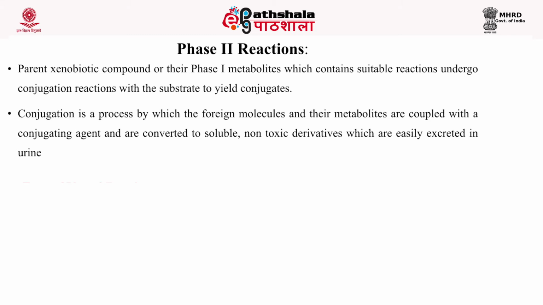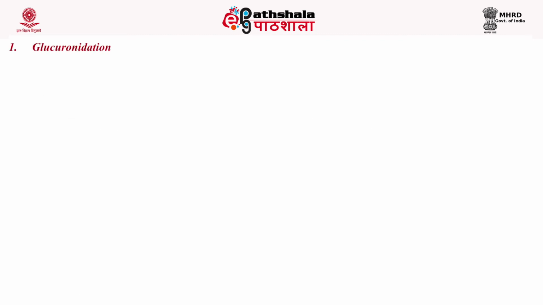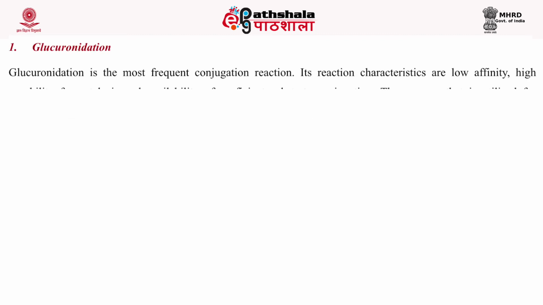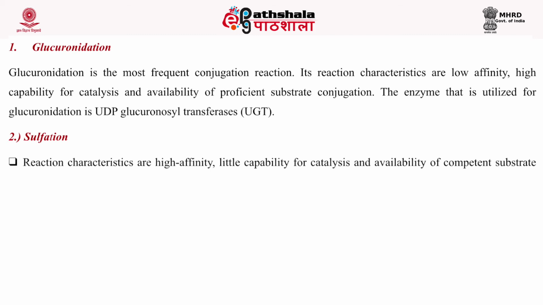Phase 2 reactions are of 5 types: glucuronidation, sulfation, acetylation, methylation and conjugation with amino acids. We'll discuss all of them one by one. The first one is glucuronidation, the most frequent conjugation reaction. The reaction characteristics are low affinity, high capability for catalysis and availability of proficient substrate conjugation. The enzyme that is utilized in this reaction is UDP-glucuronosyltransferase, that is UGT. The second one is sulfation.